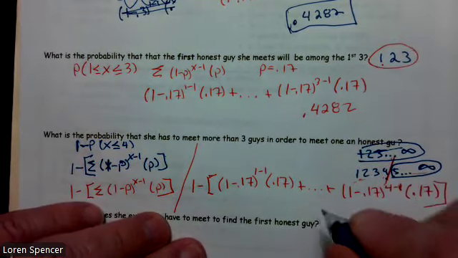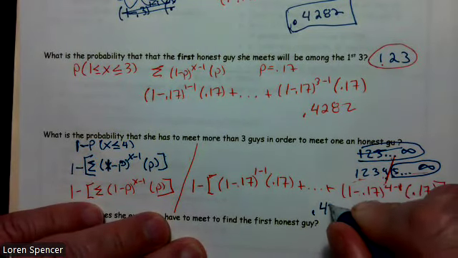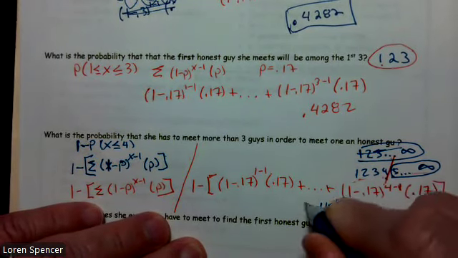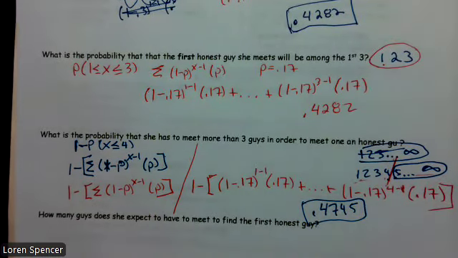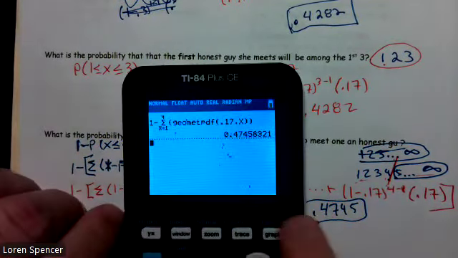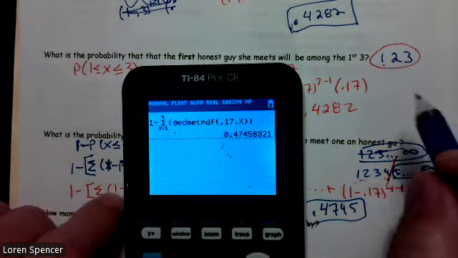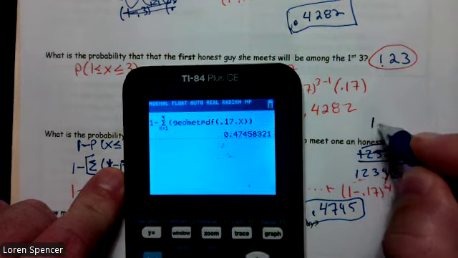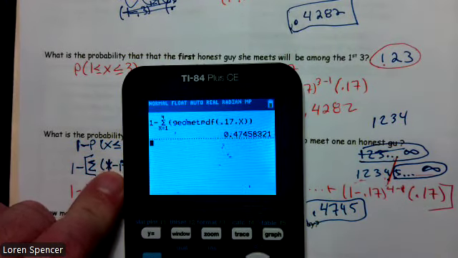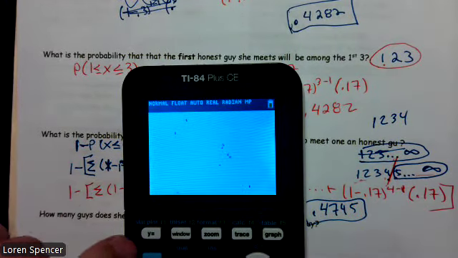Now let me go back and look at this one more time. I just want to point something out to you guys. If I hadn't put the 1 minus in front, I would have been finding the probability of getting 1, 2, 3, and 4. So let's do that real quickly.